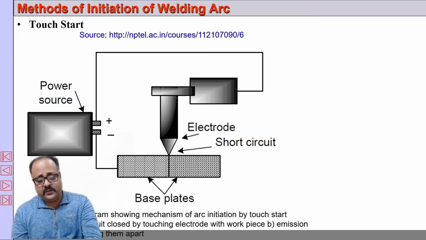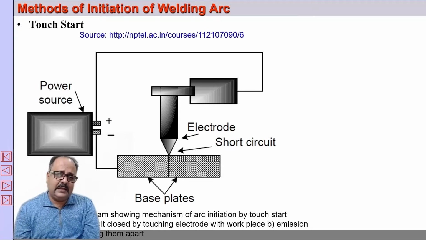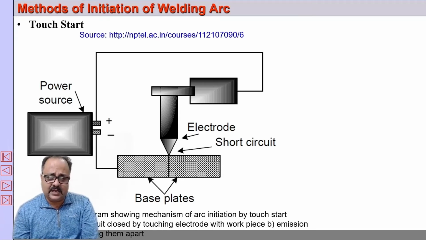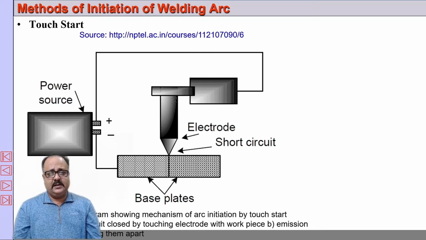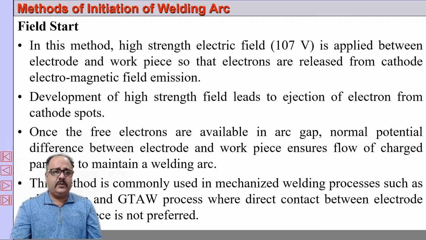That we don't require, and that we don't want in many cases, like in gas tungsten arc welding. The melting of the tungsten electrode and the deposition of the tungsten in between the two workpieces is absolutely unwanted. So you don't want that to be deposited. That deteriorates the quality of the weld. So in such cases, you go for what we call field start.